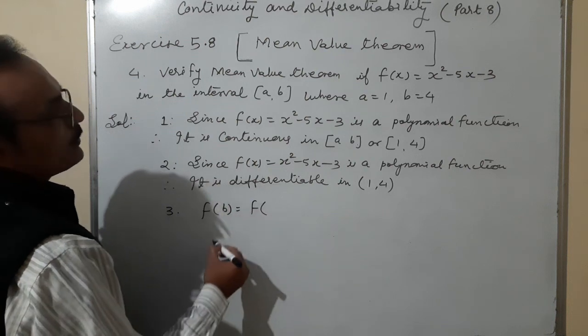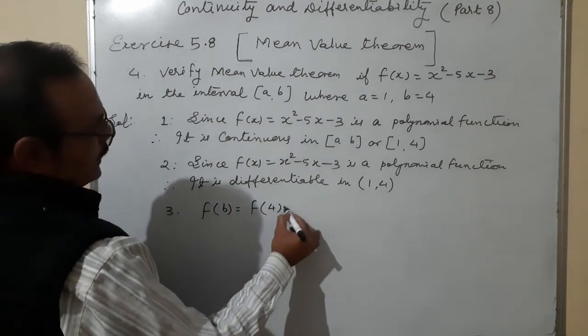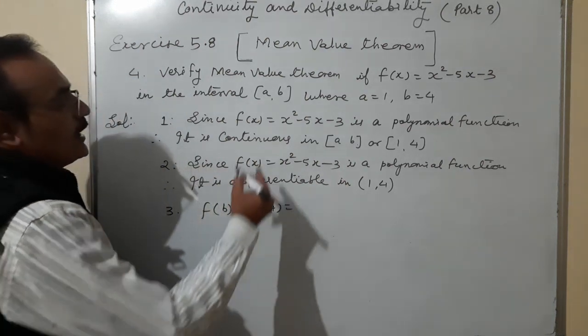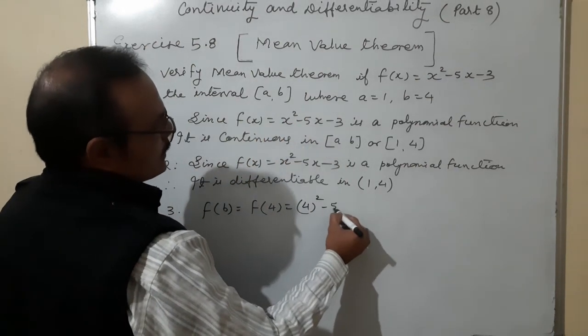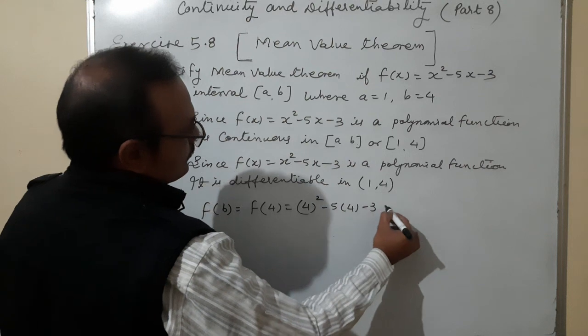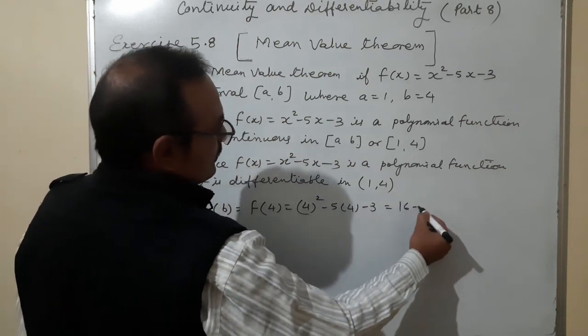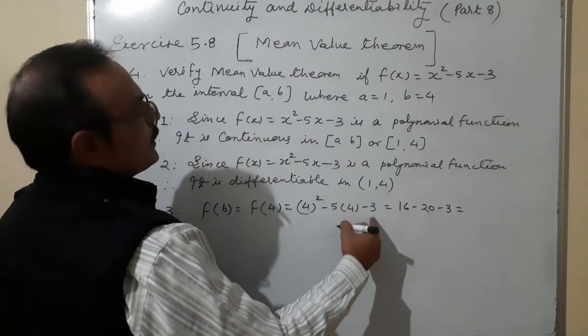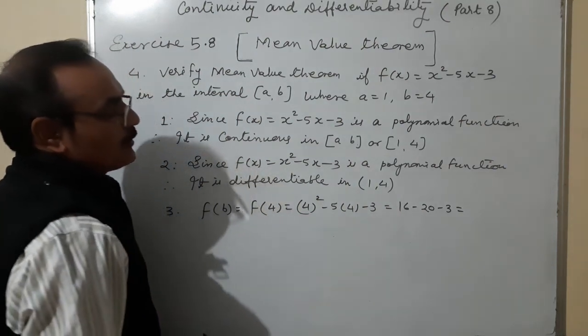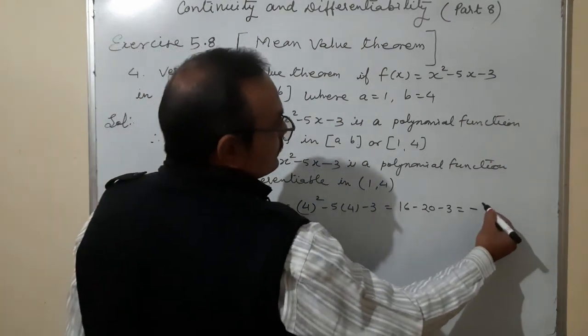So now the third one, f of b, that means it is 4. F of 4 is equal to, I'll put in place of x, 4 square minus 5 into 4 minus 3. 4 4 is 16 minus 20 minus 3. So the result is coming minus 4 minus 3, minus 7.